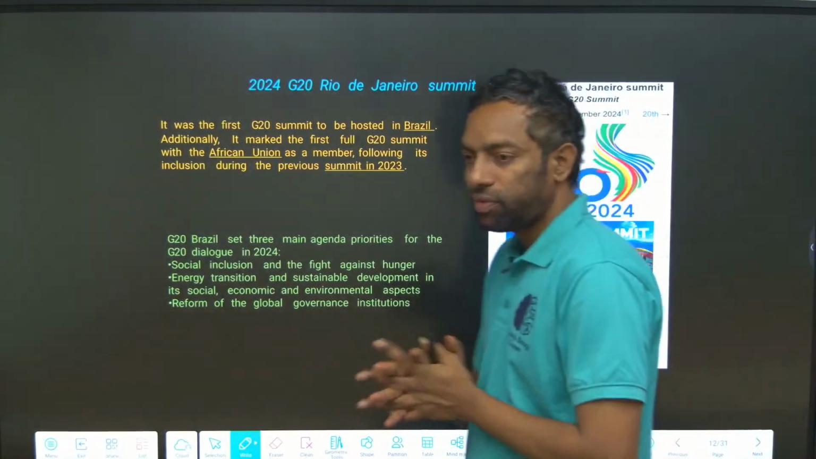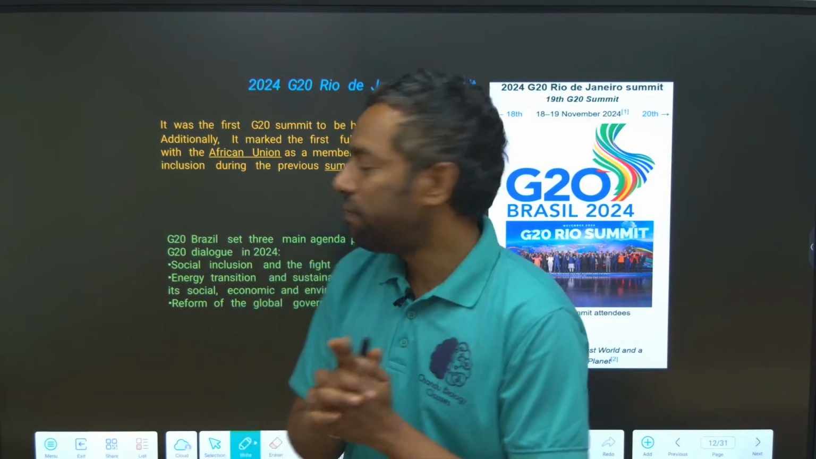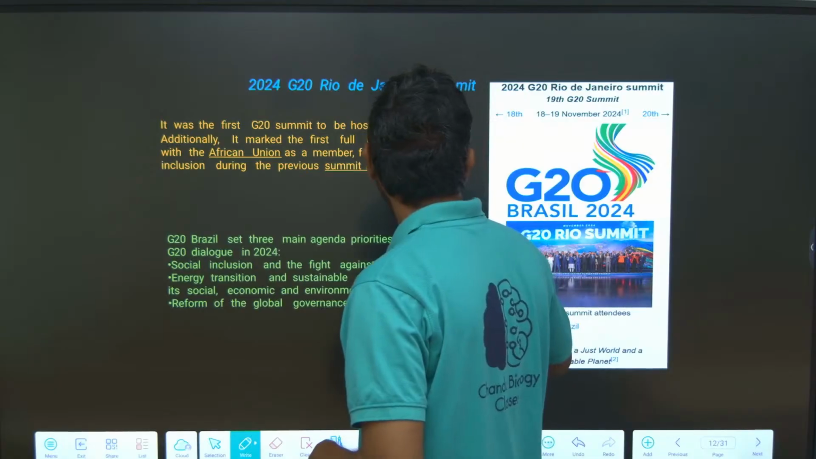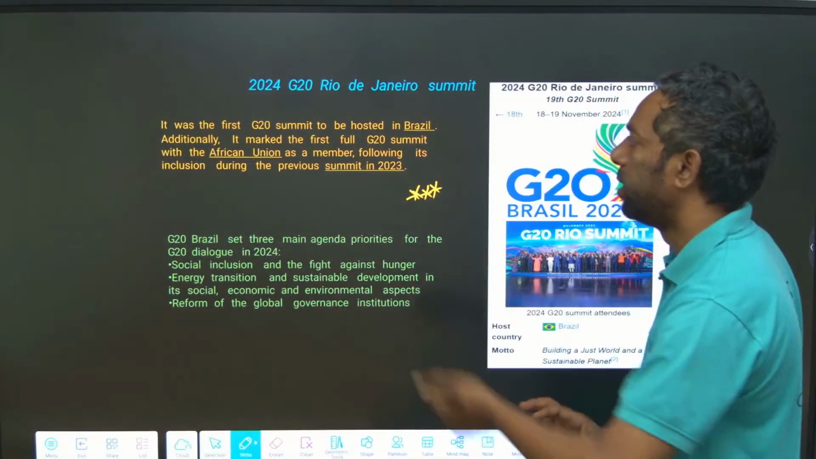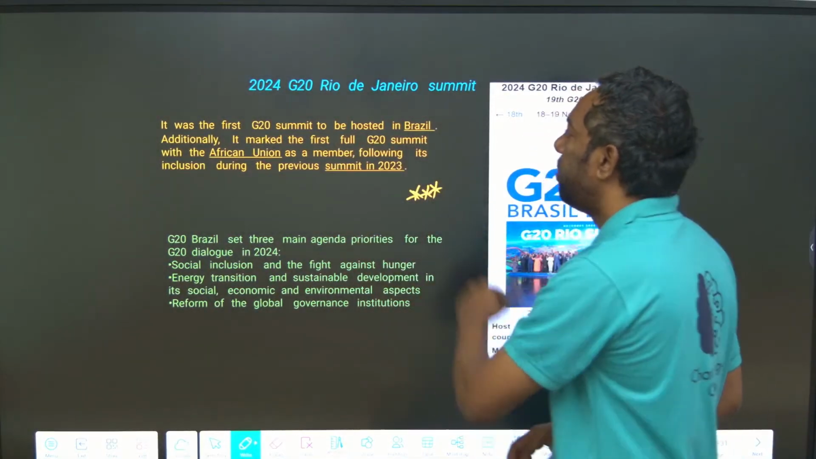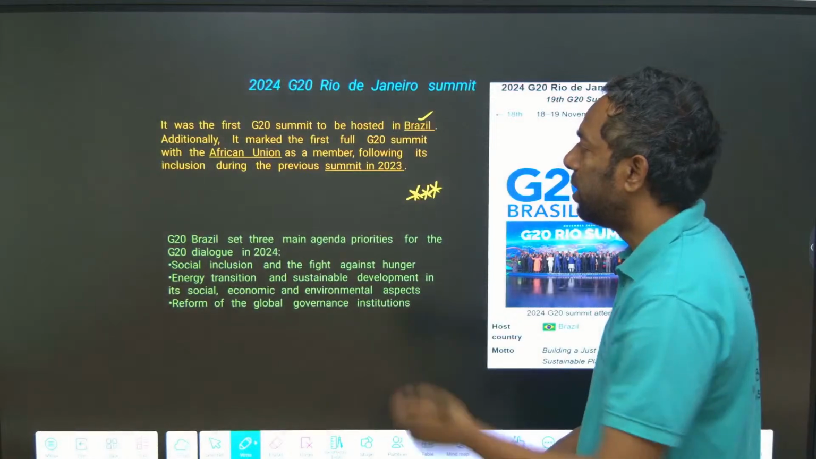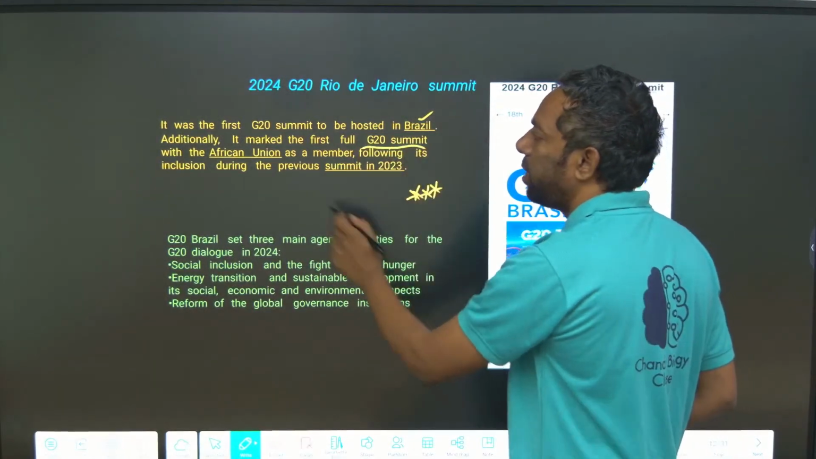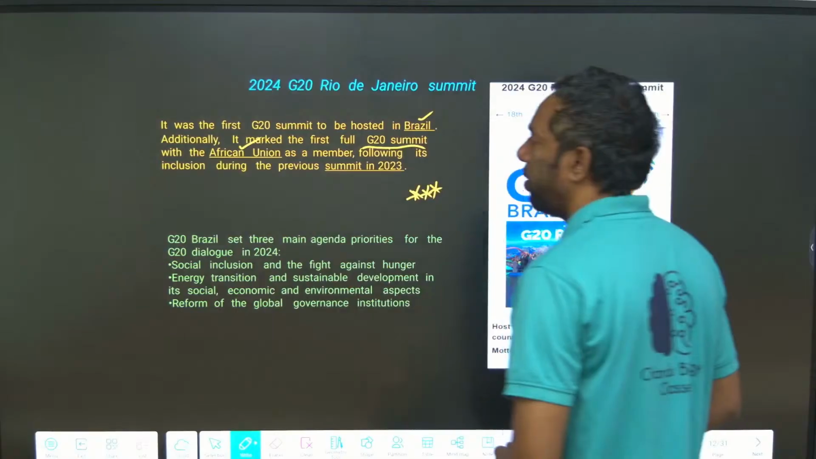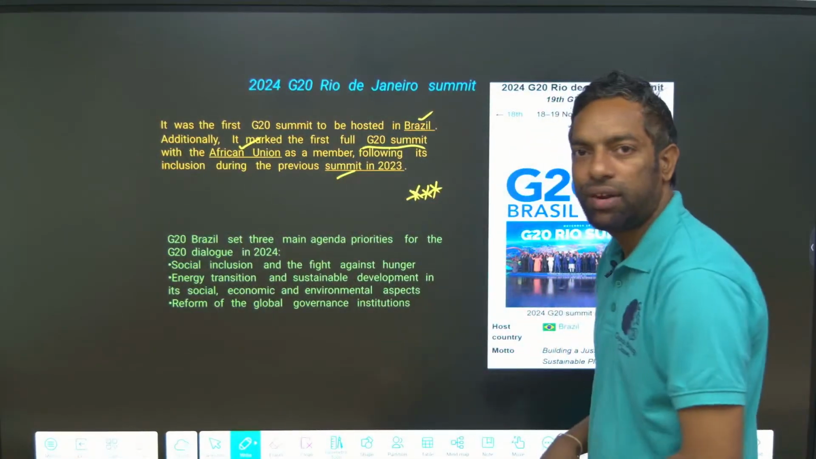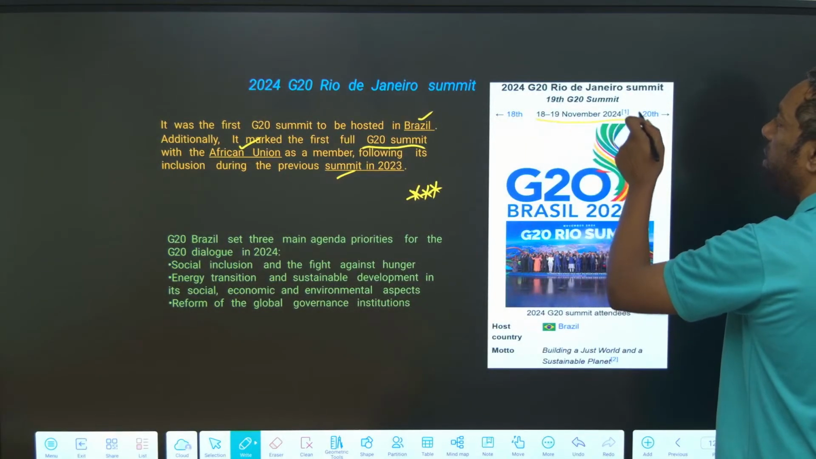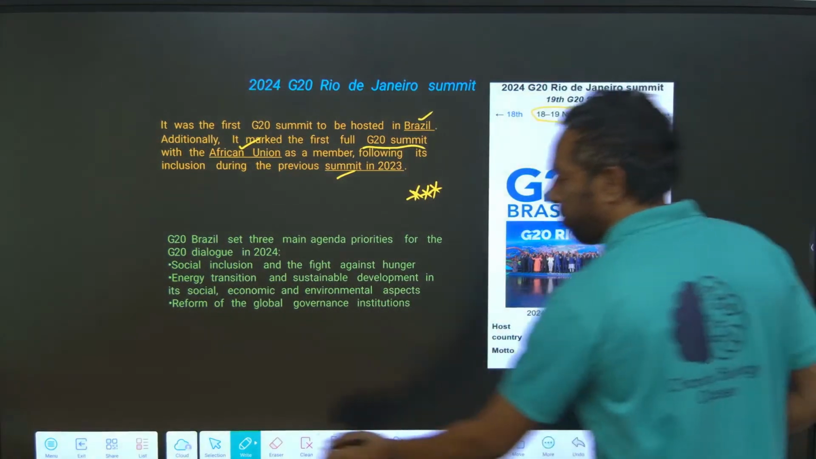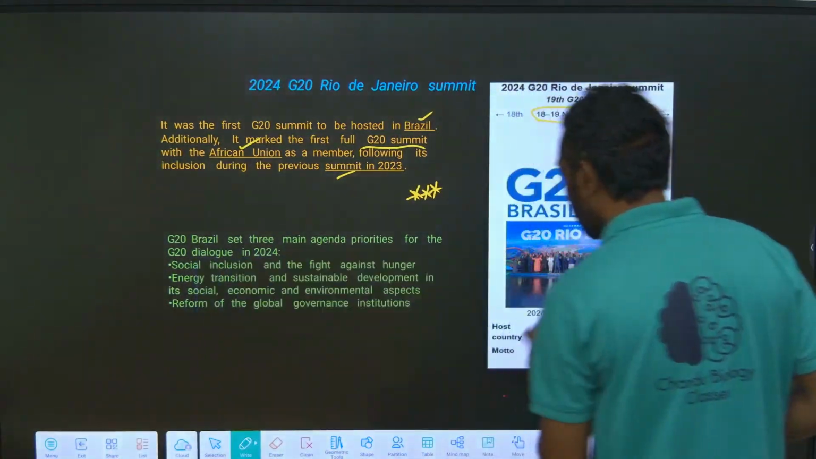Next, what is the present G20 summit? This is important for the exam. This is the most important current affairs of G20. Present: it was the G20 summit that took place in Brazil, additionally with the African Union as a member, which entered in 2023. This is most important, November 2024 the G20 Summit took place.